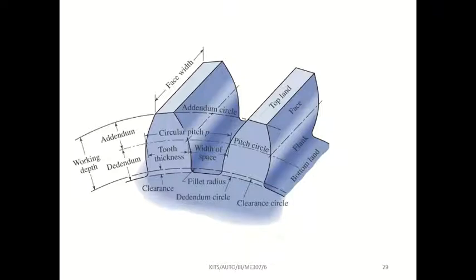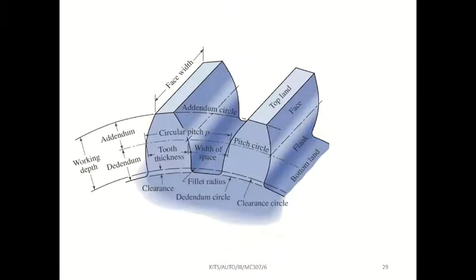These are the important terms: top land, bottom land, face, flank, pitch circle, addendum circle, dedendum circle, and the second circle is the clearance circle. So this is called working depth. The space between the addendum circle and the clearance circle is working depth. The space between this clearance circle and the dedendum circle, this small space, is called clearance.